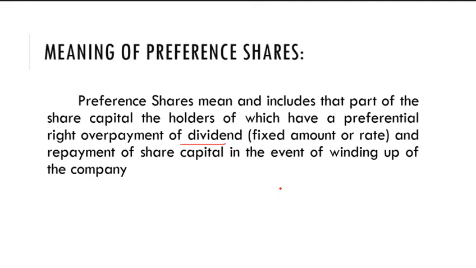In case of equity shares, they don't have any preference. These preference shareholders have a preference over the equity shareholders for the payment of dividend before the payment to the equity shareholders, and these preference shareholders will be getting their capital at the time of winding up of the company first. So they will be getting some priority on the payment of dividend and repayment of capital at the event of winding up of the company. This is the preference shares.